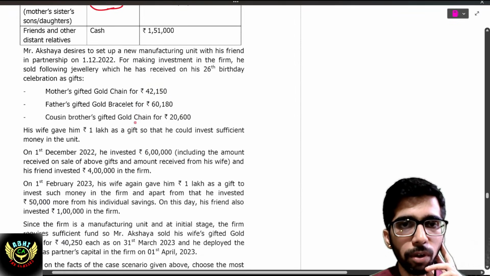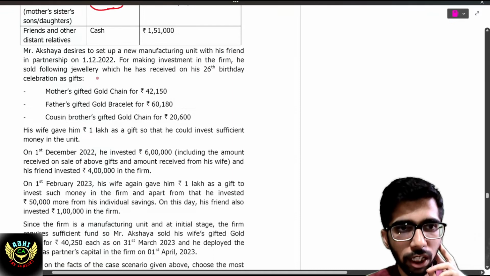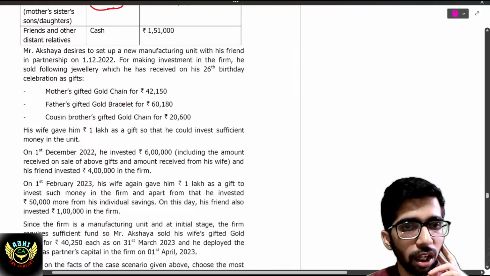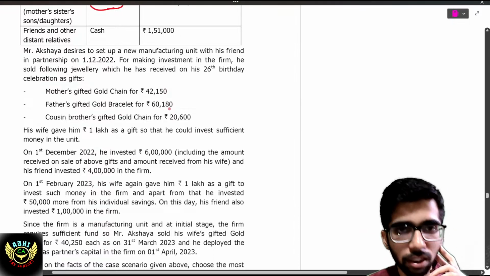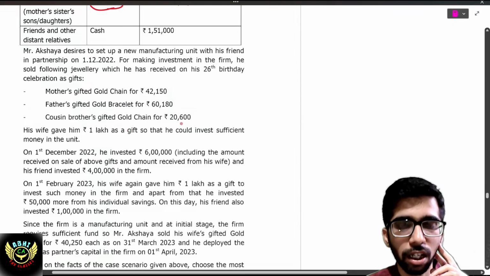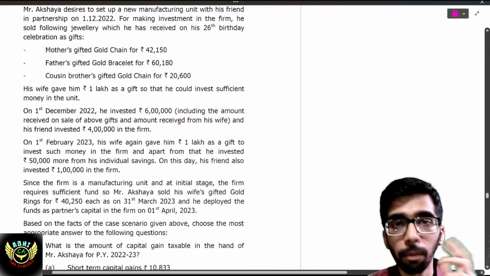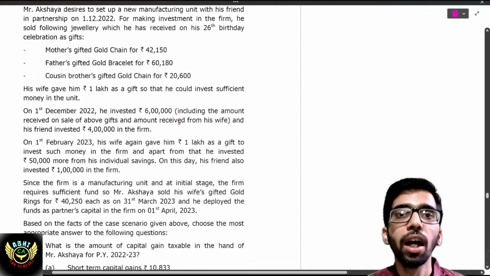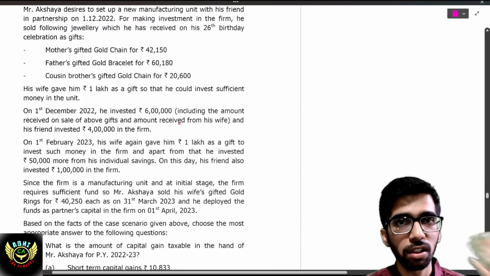Akshaya desires to set up a new business from 1st December 2022. For making investment in the firm, he sold all the jewelry which he had received. Okay, he sold everything he got. He sold what he got from his mother, what he got from his father, what he got from his cousin brother. His capital gain arises. Cost of acquisition will be the previous owner's cost.